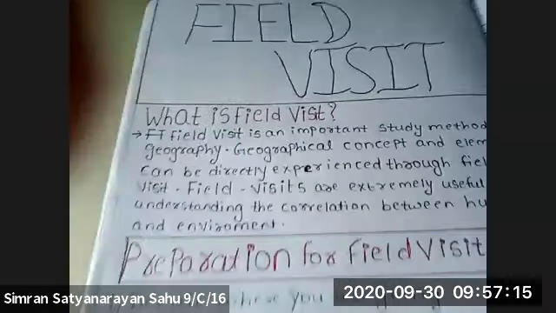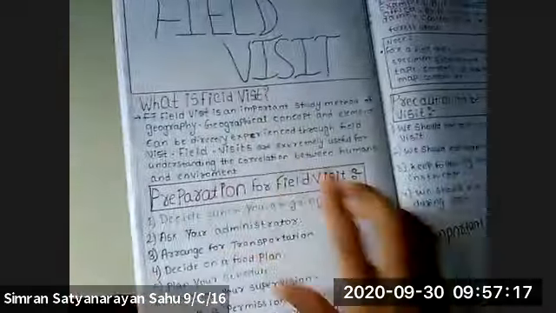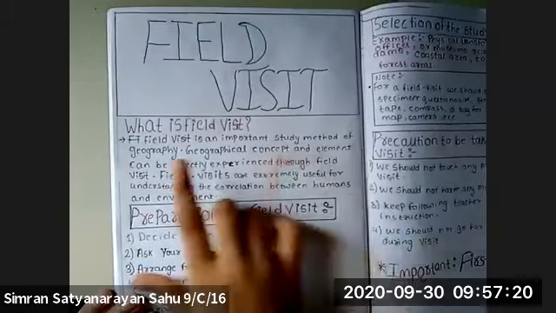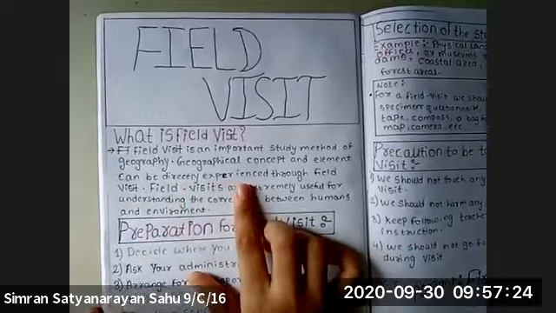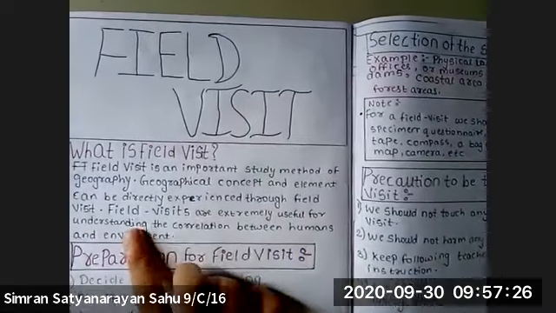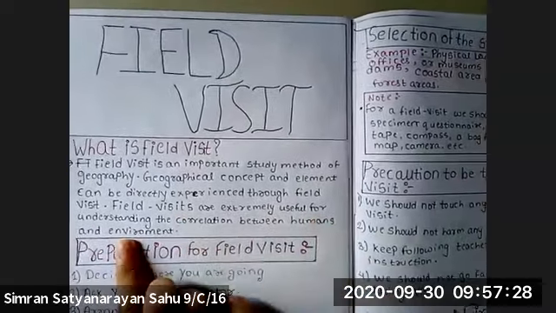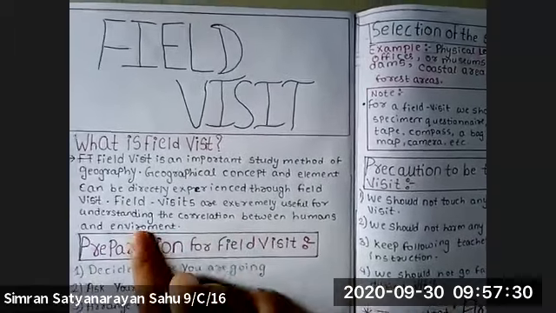Yes. Field visit is an important study method of geography. Geographical concepts and elements can be directly experienced. Field visits are extremely useful for understanding the correlation between human and environment.